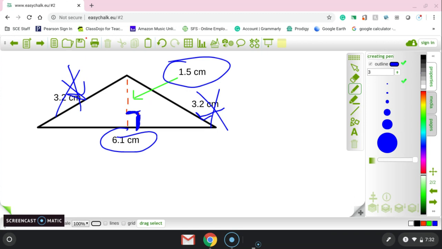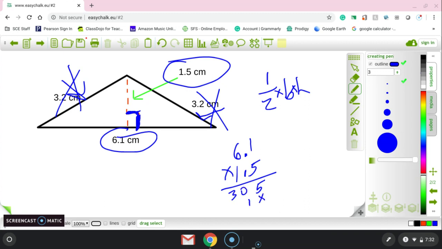So on this one, we're going to do half the base times the height. Again, the base and height is 6.1 and 1.5. We're going to multiply. 5 times 1 is 5. 5 times 6 is 30. Placeholder, 1 times 1, 1 times 6. Add 5, 1, 9. 2 decimal spots. So at this point, my answer is 9.15, but I have to divide it by 2.